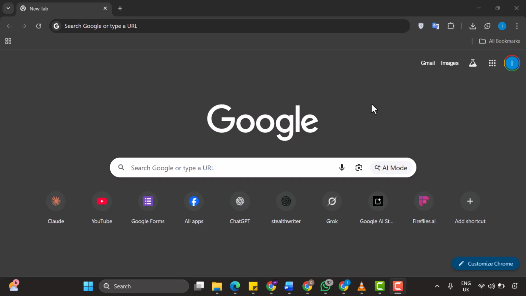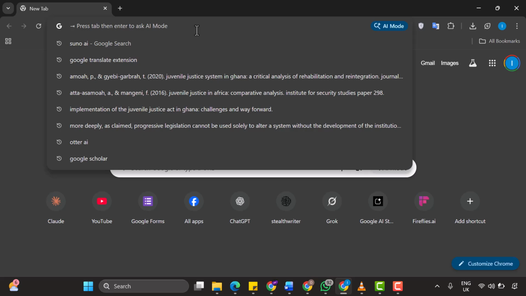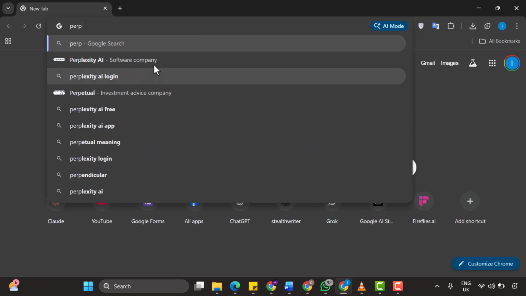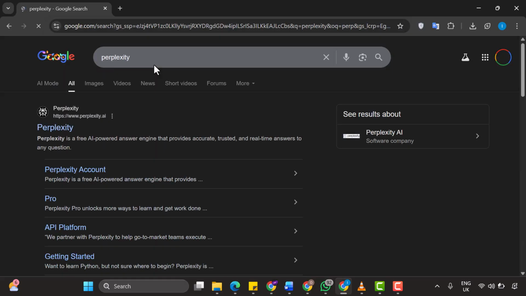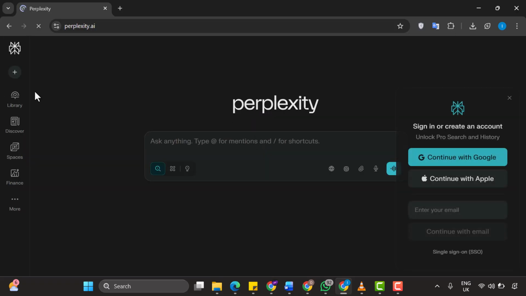So, first of all, let's go to the Perplexity website. Open up your web browser, whether that's Chrome, Firefox, Safari, Edge, or whatever browser you prefer, and let's search for Perplexity AI in your web browser's search bar. Go ahead and select the official Perplexity website from the search results. Perfect. This takes you directly to the Perplexity web interface, which is clean, modern, and very user-friendly.